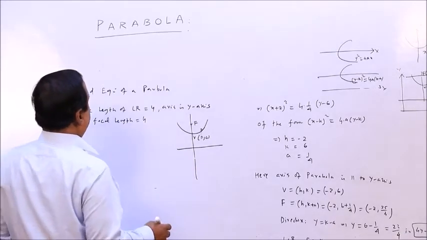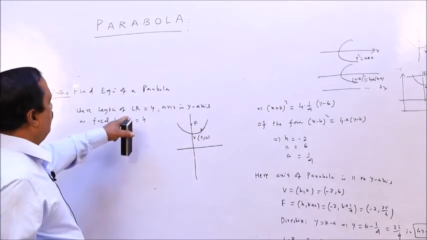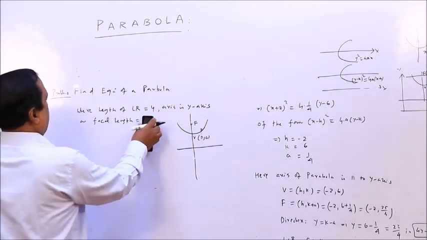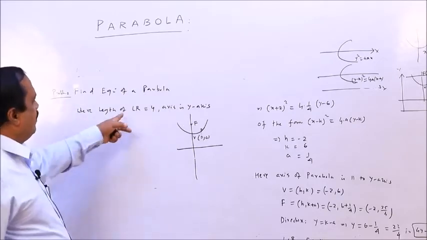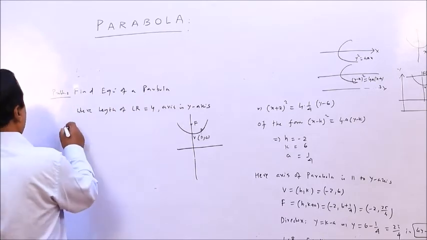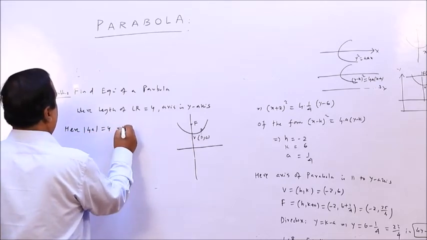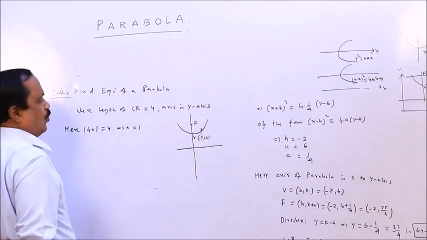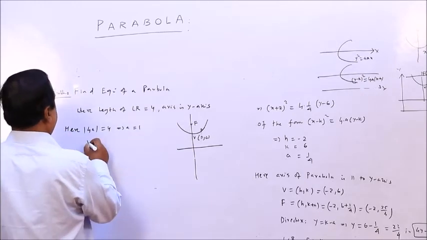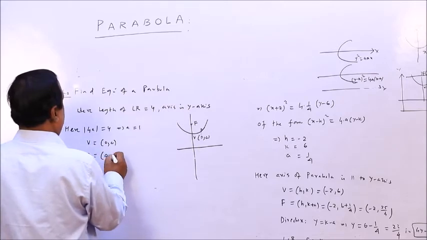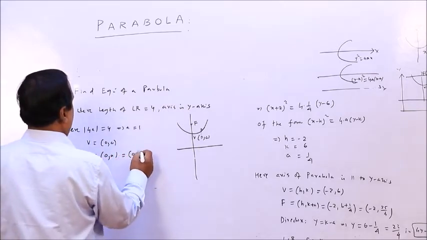Find the equation of the parabola where the length of the lateral rectum is 4, the axis is the y axis, and the focal length is 4. Same thing: 4a is 4, you can find it, this data is not necessary. Where the length of the lateral rectum is 4, here 4a is 4 implies a equal to 1. So the vertex is (0, 0), the focus will be (0, a), that means (0, 1).